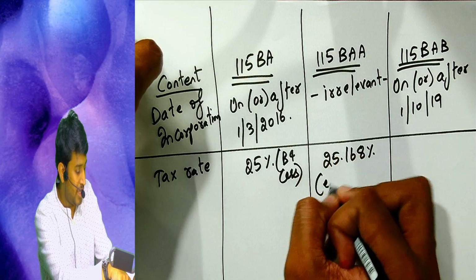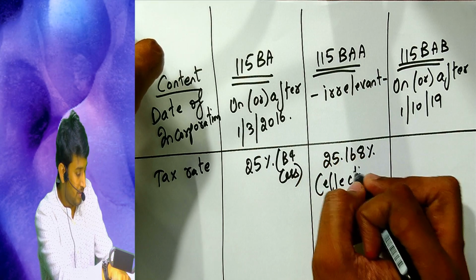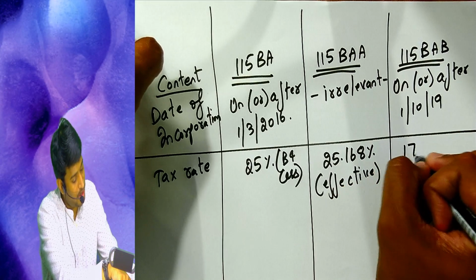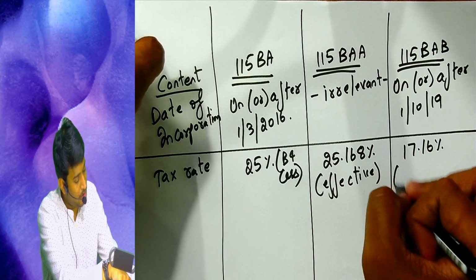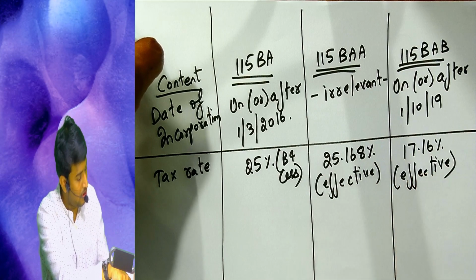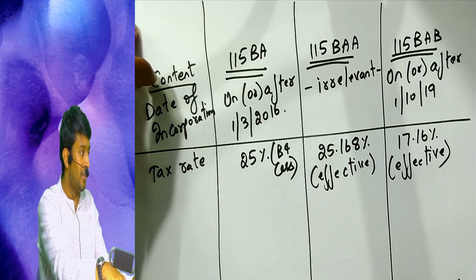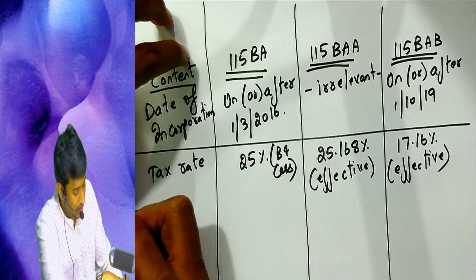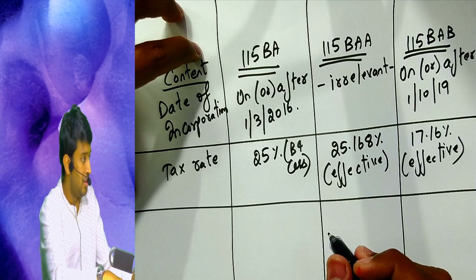This is called the effective rate. And 17.16%. This is also effective rate. Okay.